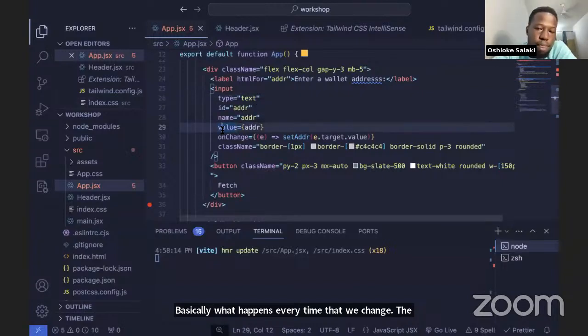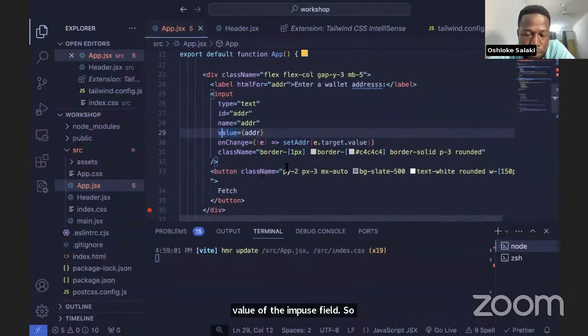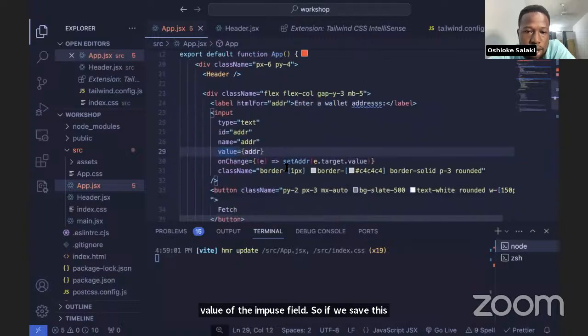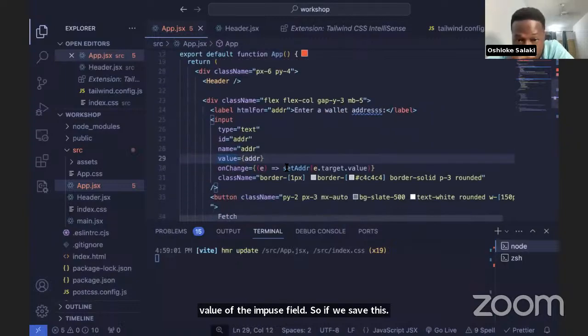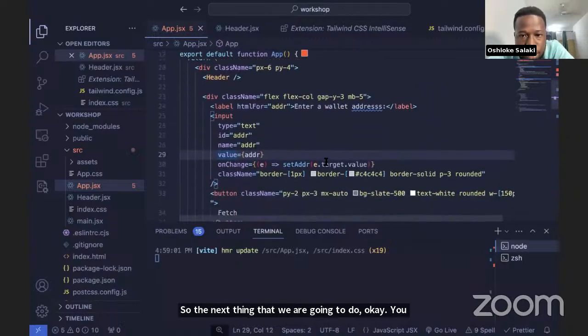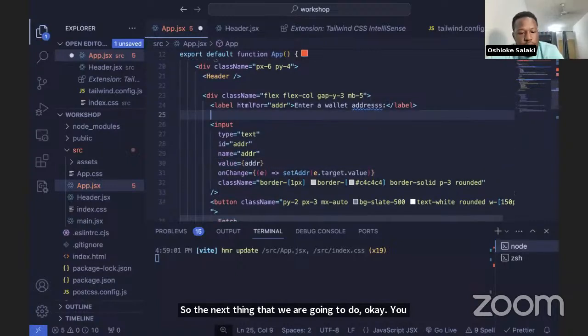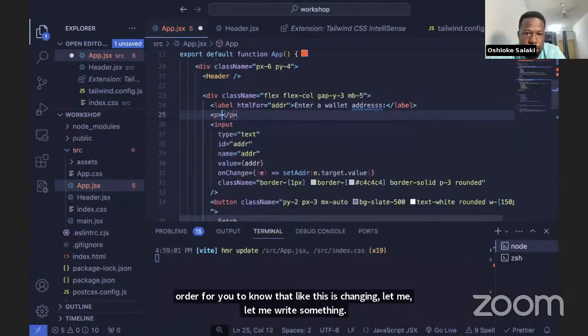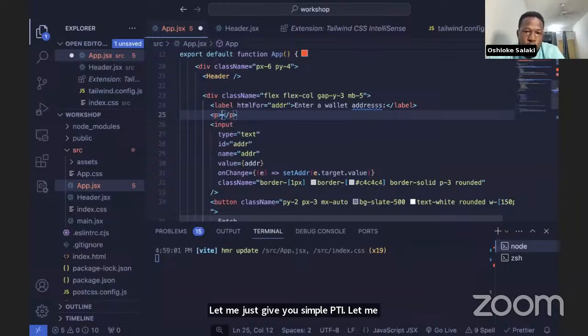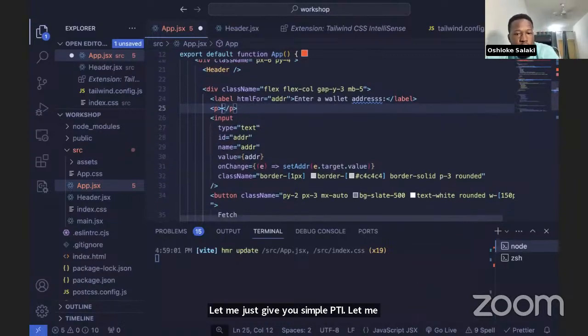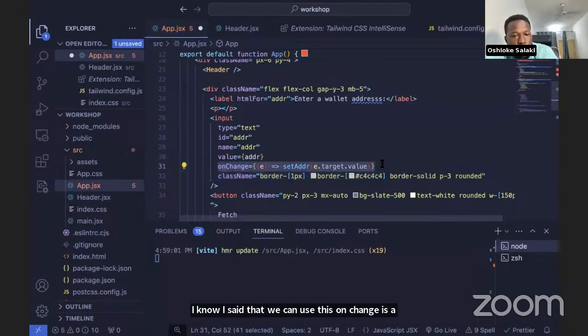So if we save this, the next thing we are going to do, in order for you to know that this is changing, let me write something. Let me just create a simple p tag here. This is a simple way of showing how we can use JavaScript and React and HTML in JSX.